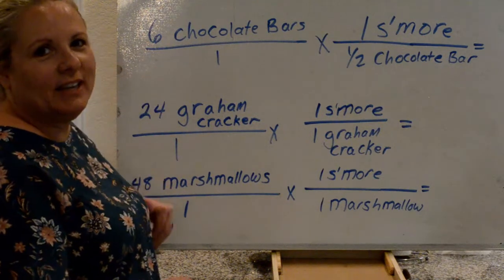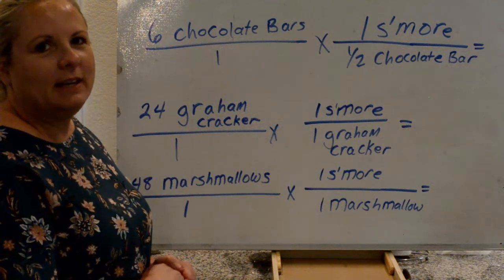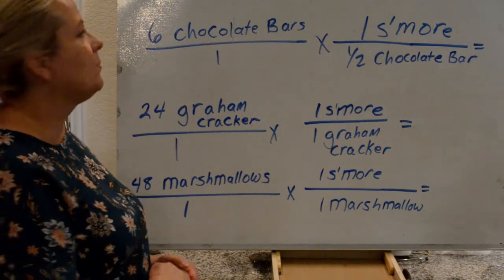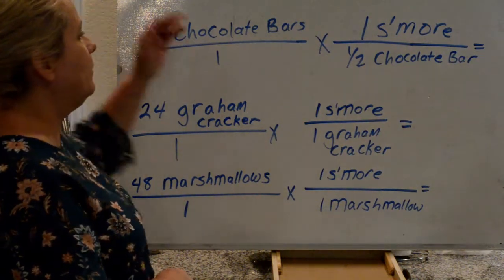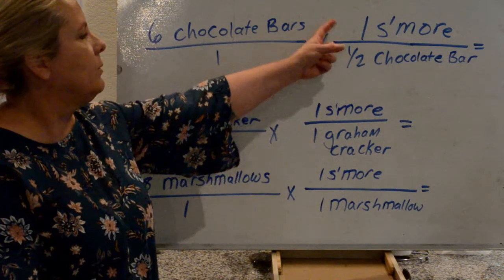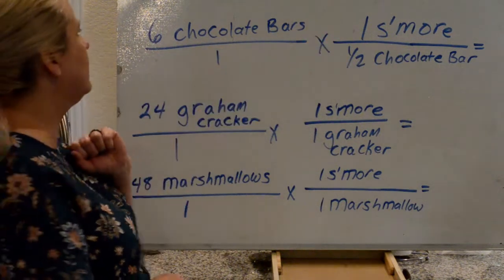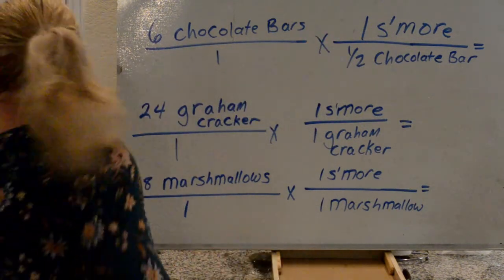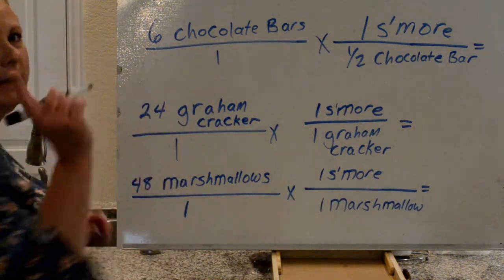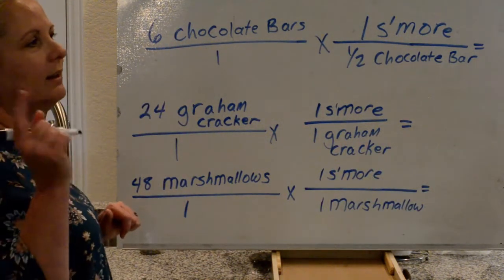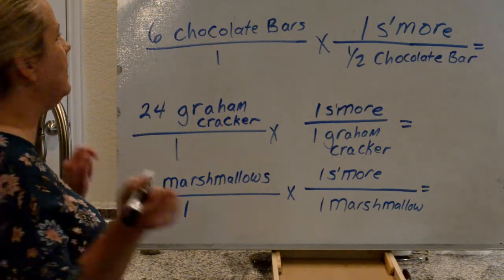From our ingredients, we're going to figure out what percent each of them would yield. So we had 6 chocolate bars, and each s'more needed a half a chocolate bar. So we're going to cancel out our units like we did in dimensional analysis at the beginning of the year.